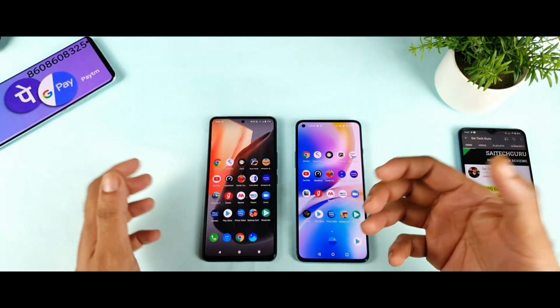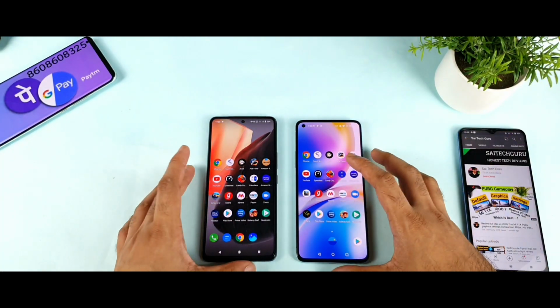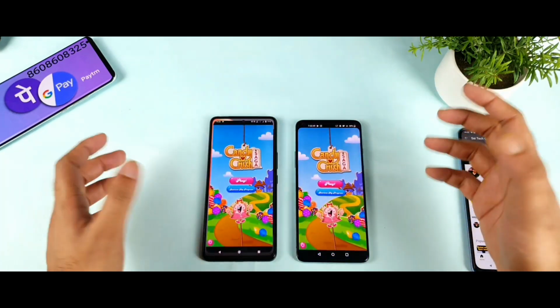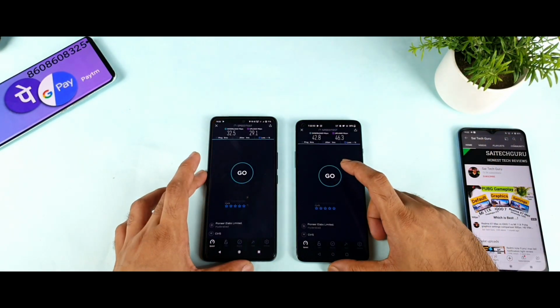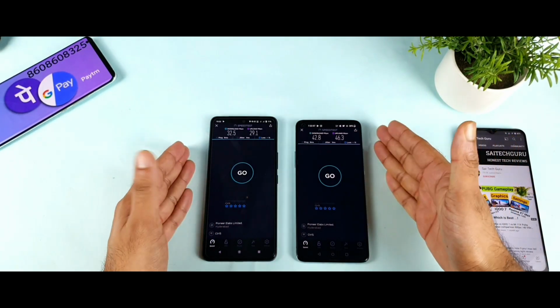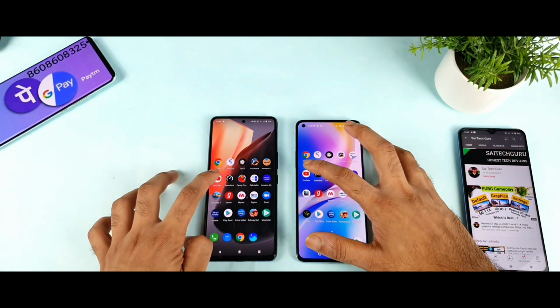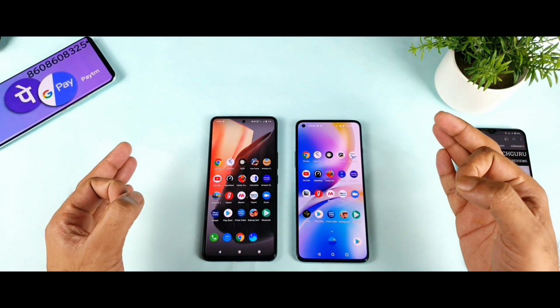So if I had the iQOO Legend, maybe the Asus ROG Phone 5, I could have done so many comparison videos. But let's see, hopefully if I get any review units next time, I'll definitely do a lot of comparisons. Right now even the speed test application also opened in the OnePlus 8T. That's all good. And the YouTube, fantastic, friends. It did not even get reloaded in the YouTube application.